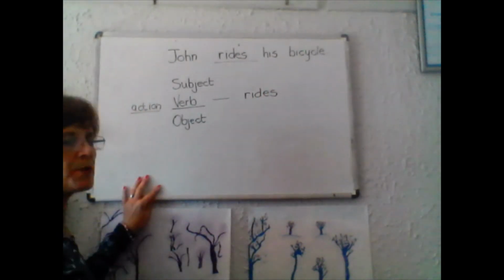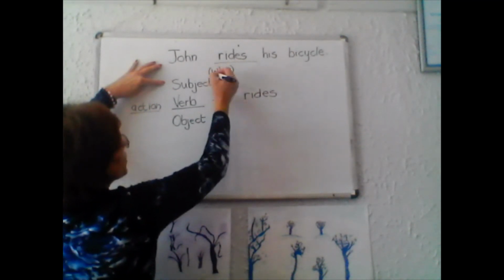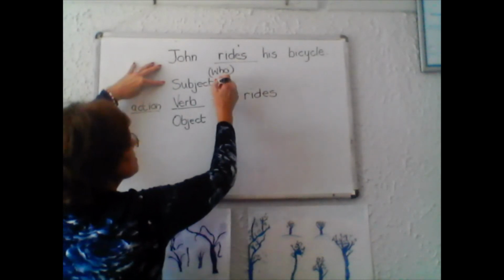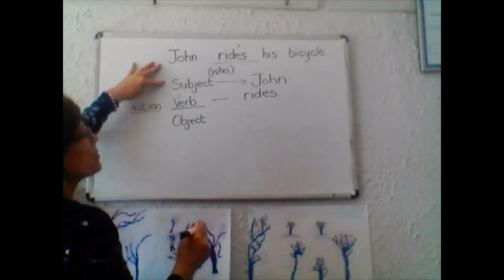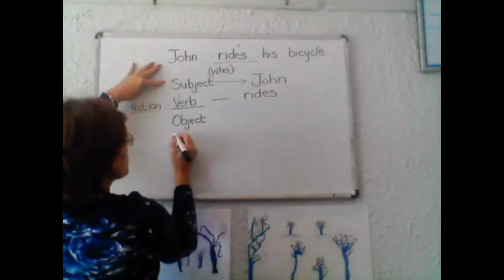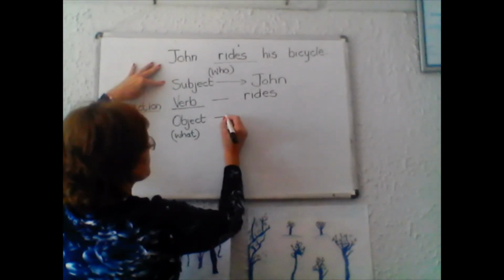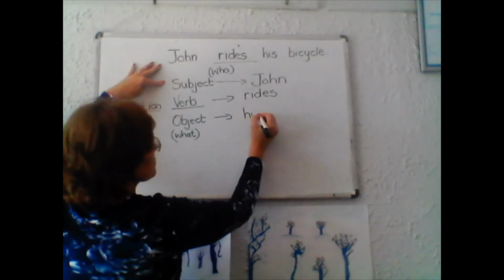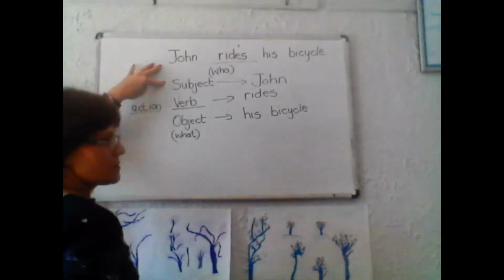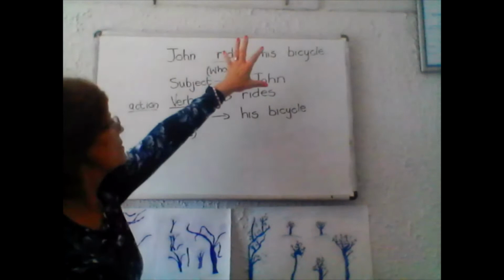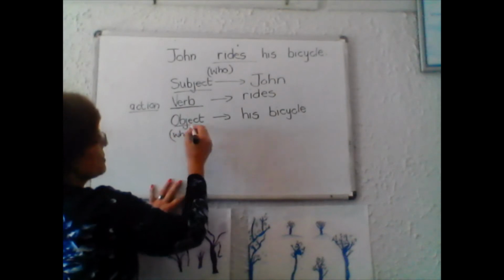Then you ask a question for the subject. Who? Who rides? And the answer is John. And then you ask, John rides what? And the answer is his bicycle. So you can divide this sentence in these three parts: the subject, the verb, and the object.